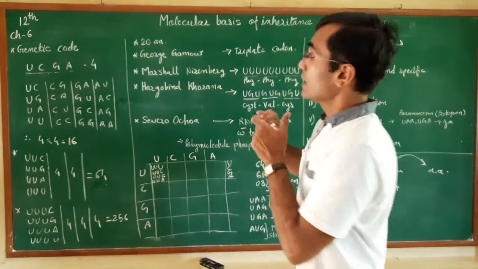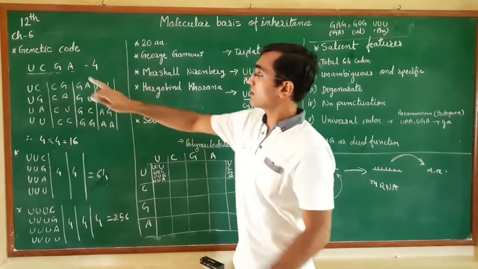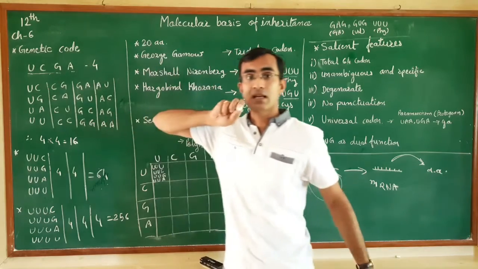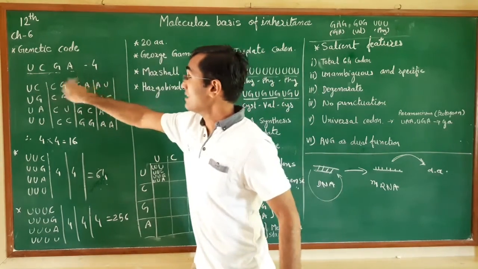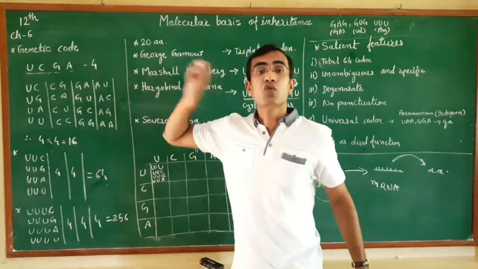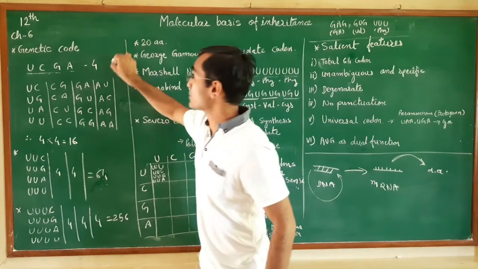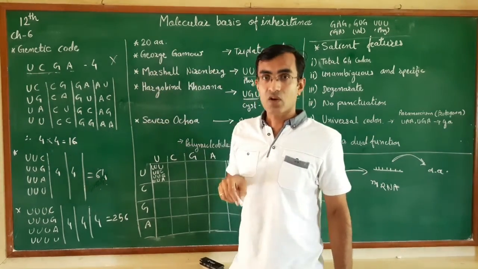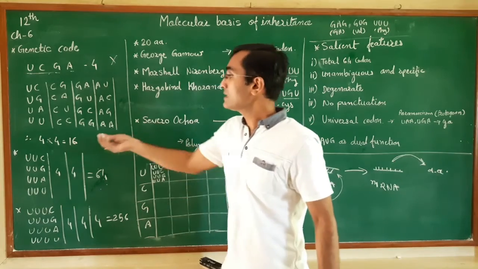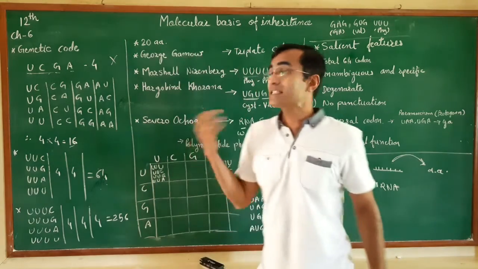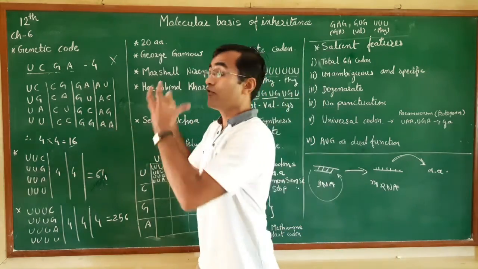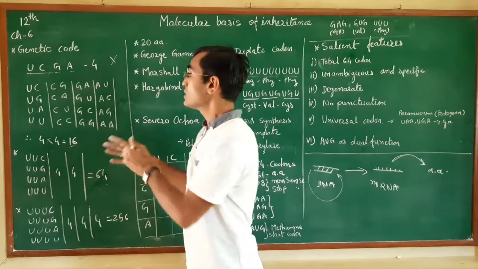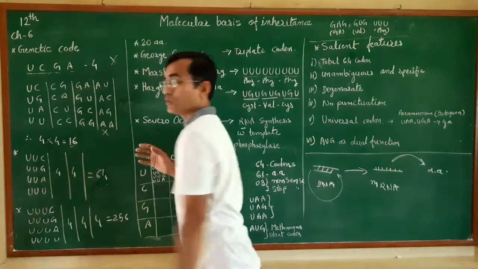So if we take this hypothesis, it will not match, so this has proved incorrect. The second hypothesis produced only 16 amino acids. We have 4 amino acids left over, so this hypothesis is also proved wrong.